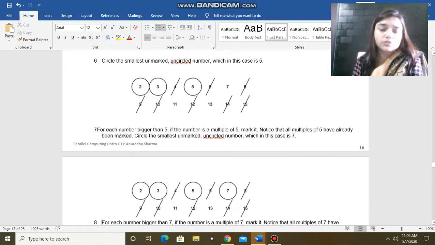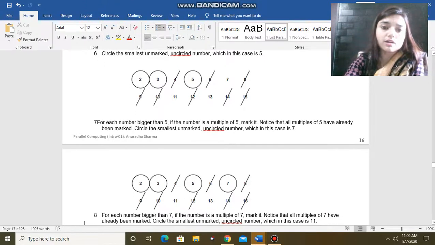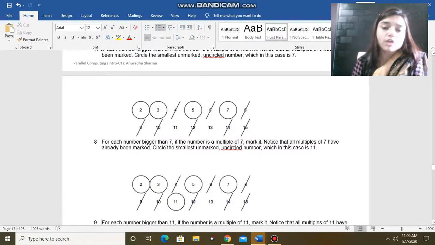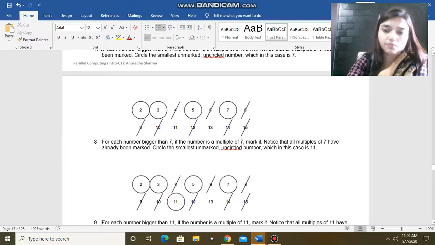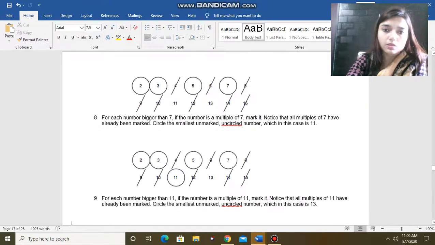After that we will take the next number which is not struck out, and in this case 7 is the number which is not struck out. So we will circle the 7 and we will find out if there are any multiples of 7. If they exist there, then we will strike out the multiples of 7.